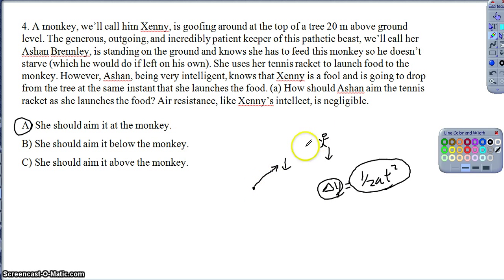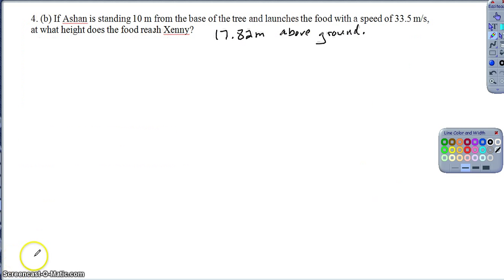So again, on a problem like this, that's a big concept. The reason for that, again, in the absence of air resistance, both objects fall down at the same rate due to the acceleration. So hopefully this first part of question 4 was not too bad. So a follow-up to question 4, right, this part B of the same question, I went ahead and wrote down the correct answer, so if you are confident you got that right, feel free to jump ahead in the video. But for those of us that weren't comfortable with this, obviously I'll break it up.